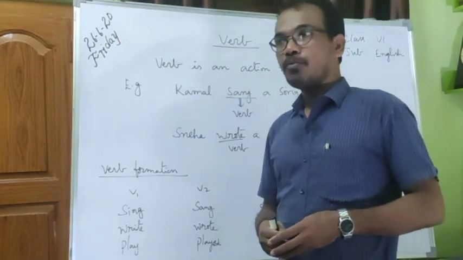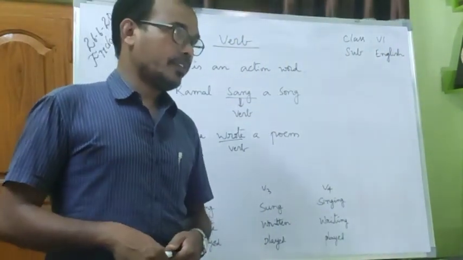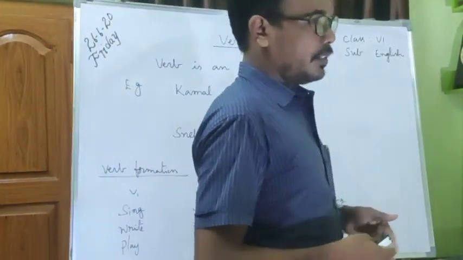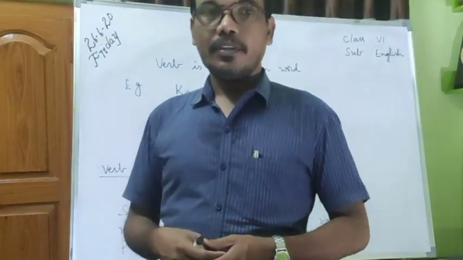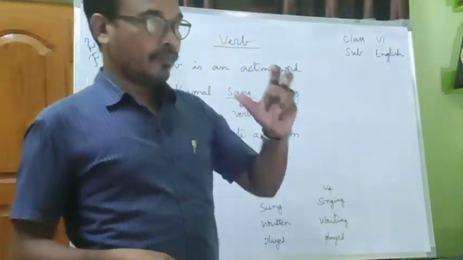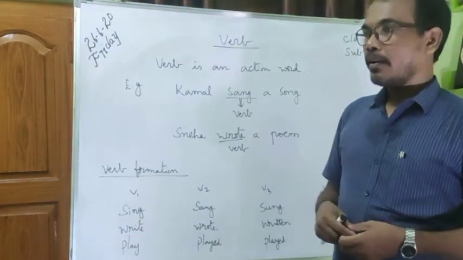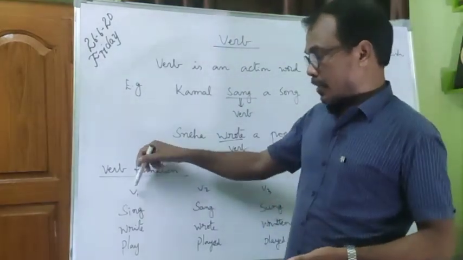One part you have to understand very clearly in this chapter. Verb has its formations. Verb will be changed according to the tense. What are those tenses? Come on, see.